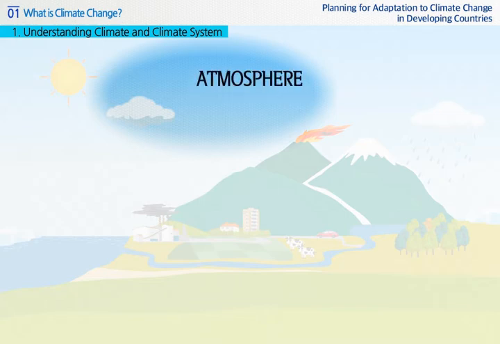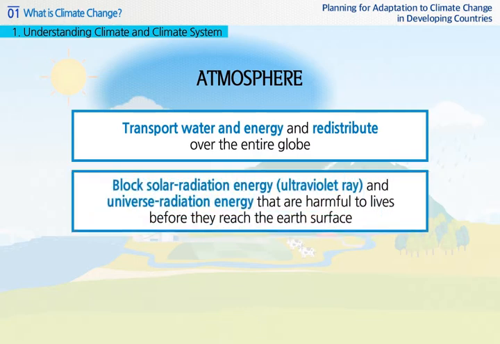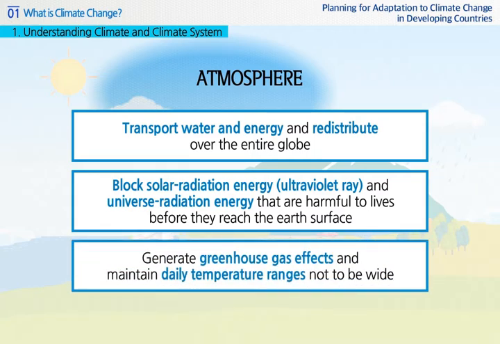First, let's look into the atmosphere. The most important role of the atmosphere is to transport water and energy and redistribute them over the entire globe. Also, it blocks solar radiation energy and universe radiation energy that are harmful to lives before they reach the Earth's surface, generates greenhouse gas effects to warm the globe, and ensures that daily temperature ranges do not become wide.